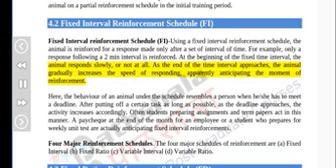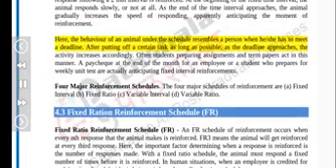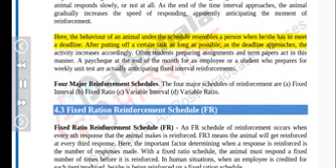apparently anticipating the moment of reinforcement. Here, the behavior of an animal under the schedule resembles a person when she has to meet a deadline. After putting off a certain task as long as possible, as the deadline approaches, the activity increases accordingly. Often students preparing assignments and term papers act in this manner. A paycheck at the end of the month for an employee or a student who prepares for weekly unit test are actually anticipating fixed interval reinforcements.